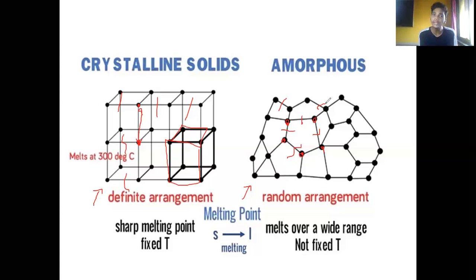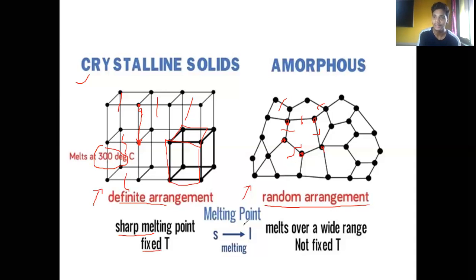So the net energy required is given as a range of temperature. Because of the random arrangement, amorphous solids show a range of melting point temperature. But because of the definite arrangement of the molecules or particles, the crystalline solid shows a sharp melting point. So why they have a sharp, fixed melting point, you have to understand that.